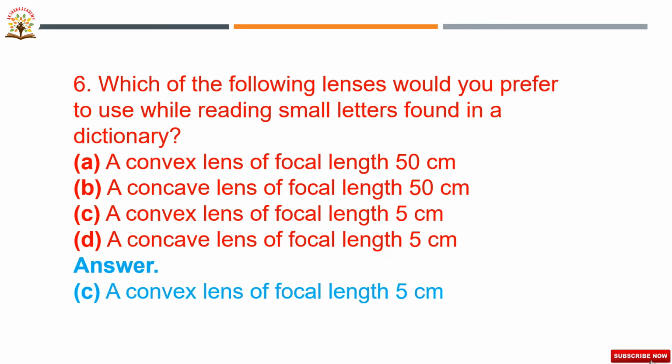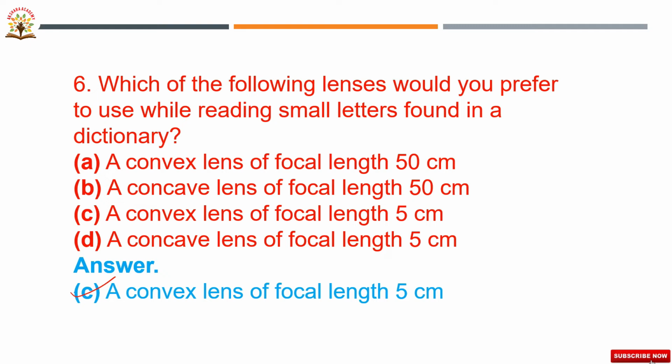Third option is correct. Why? Because a convex lens of focal length 5 centimeter is used for reading letters in a dictionary. So it is the preferable lens. Why? Because for reading small letters in a dictionary, we need to use a convex lens of smaller focal length.